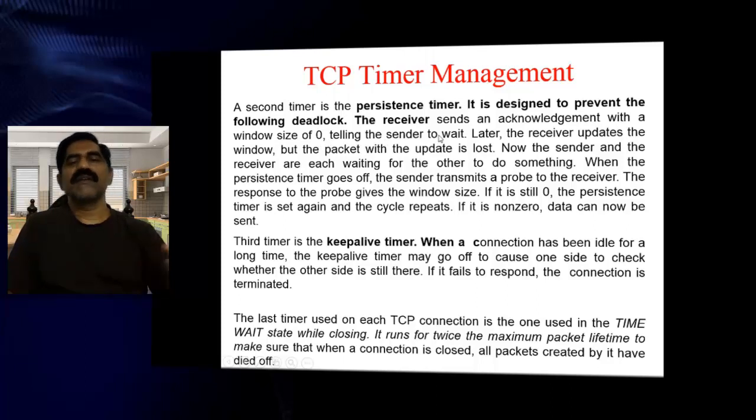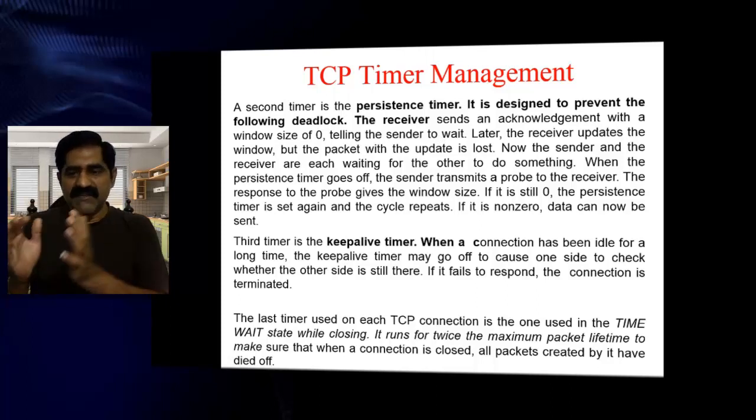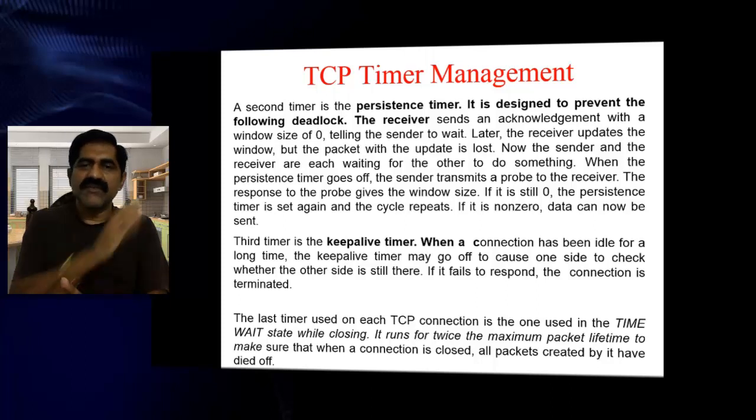So already in flow management we have seen, when the complete receiver window is full, we are announcing window size of 0.